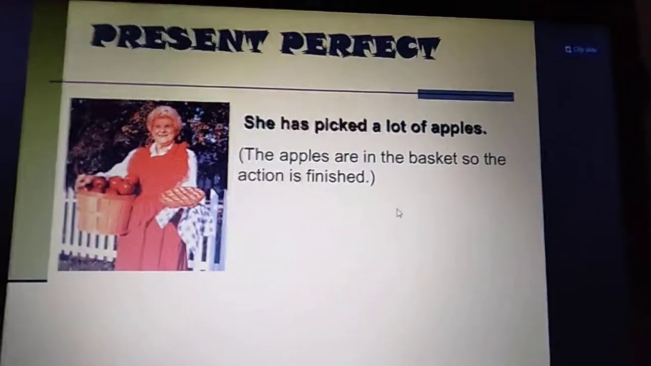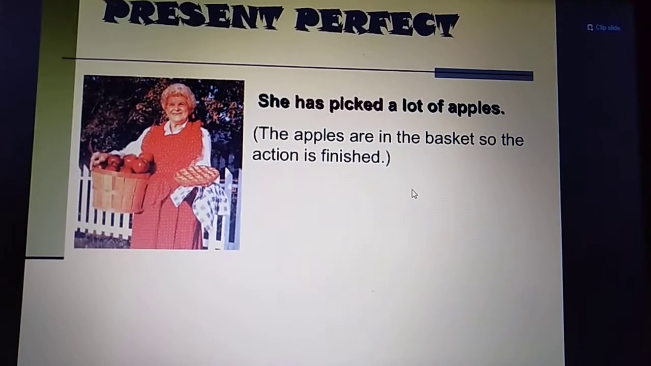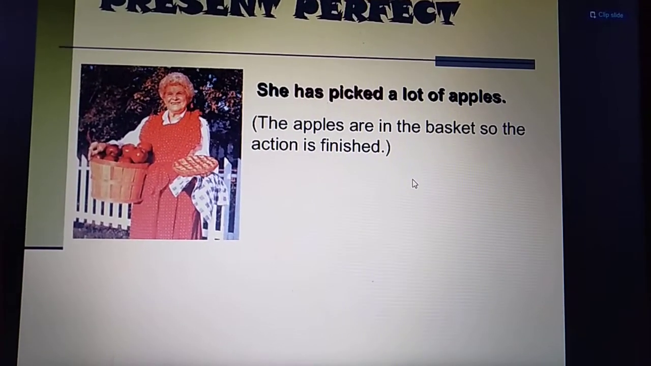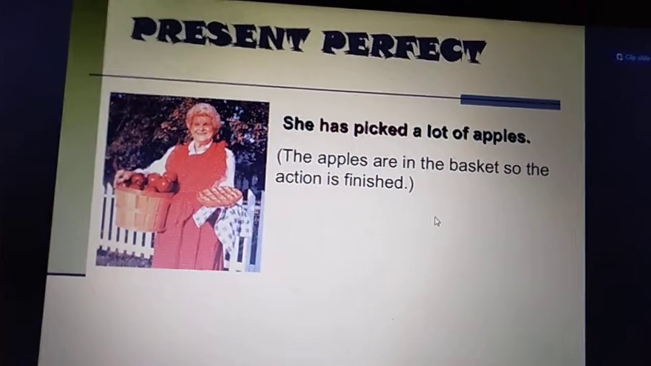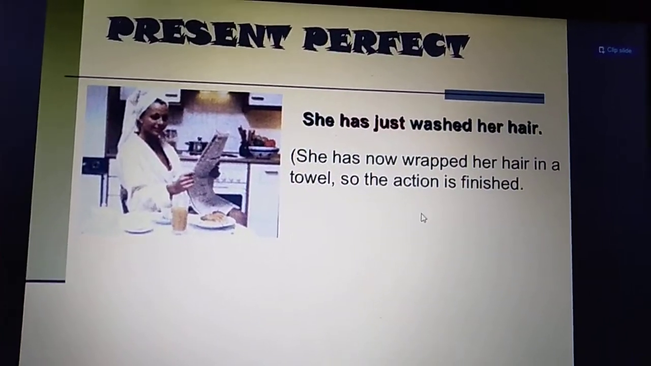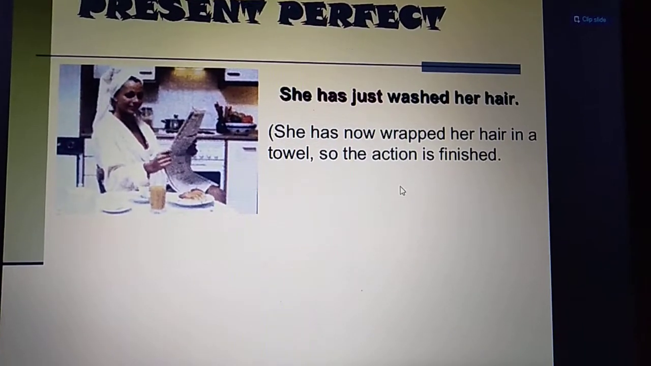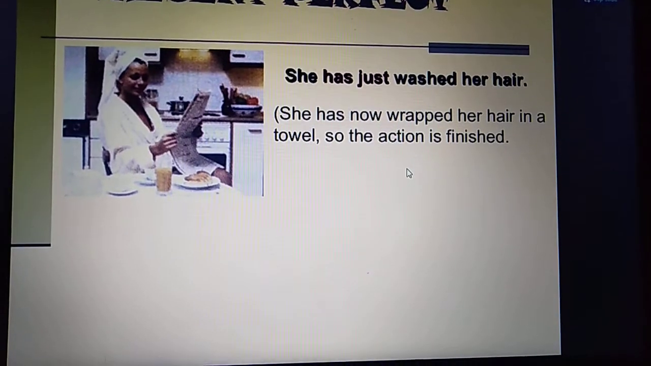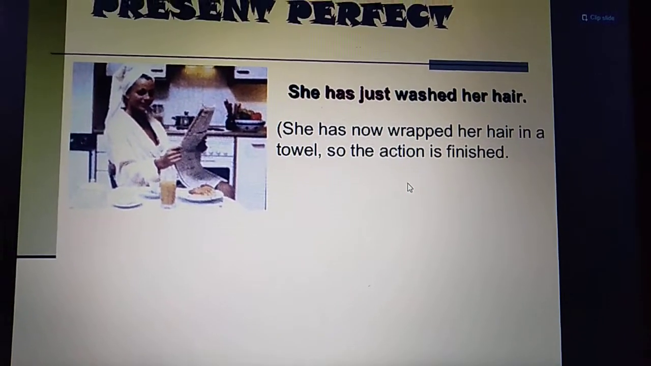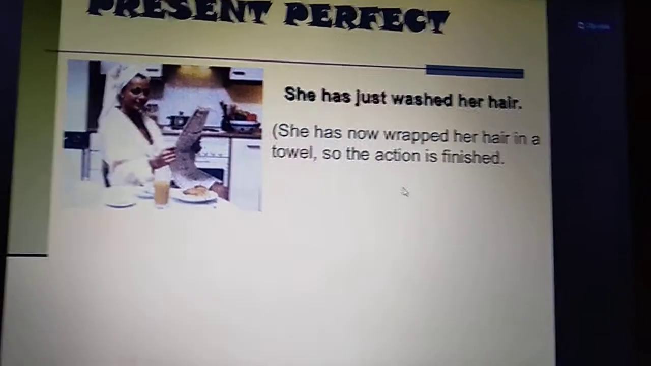See, another example of that use, she has picked a lot of apples. The apples are in the basket, means this action is recently completed, so the action is finished. She has just washed her hair. She has now wrapped her hair in a towel, so the action is finished and its result can be seen, that her hair is still wrapped in the towel.